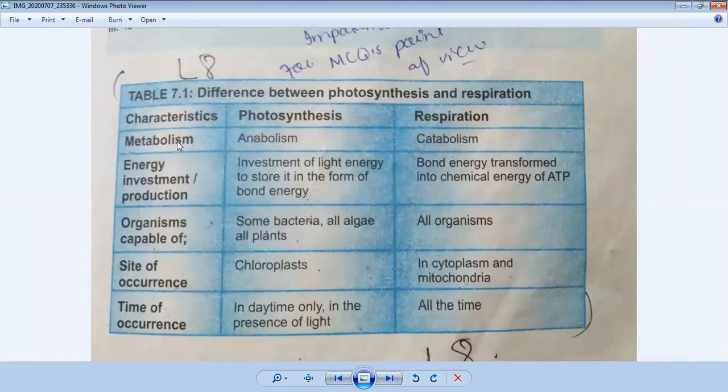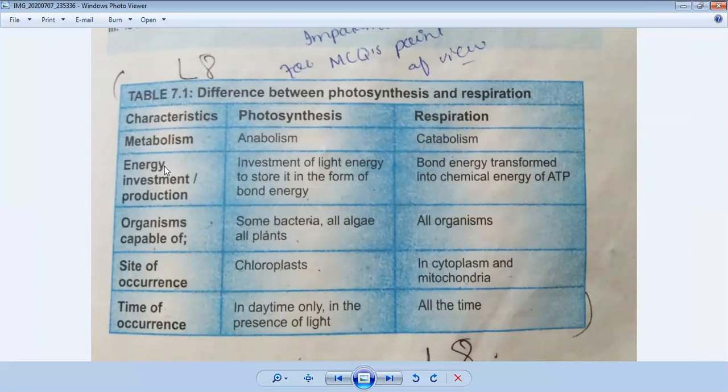The first characteristic which we discussed is metabolism. Metabolism, you all know, is all the biochemical reactions that happen inside the body. So when there is photosynthesis, it means there is anabolism. You all know metabolism can be divided into two parts, anabolism and catabolism. In anabolism, small molecules are combined and converted into complex molecules, and catabolism means complex molecules are broken down and converted into simple molecules. So photosynthesis is anabolism. Respiration is catabolism.